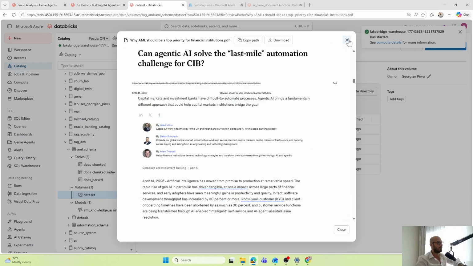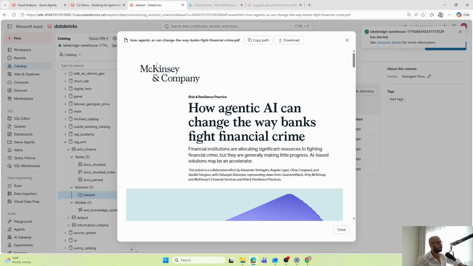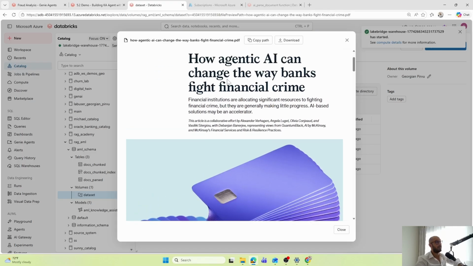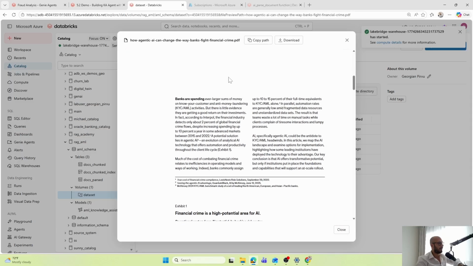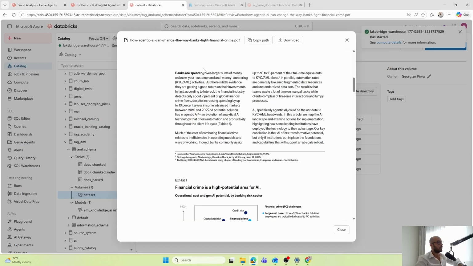So this is one of the examples. And let's look at another one. This is a more challenging one for an LLM, because we have here the title, how agentic AI can change the way banks fight financial crime. And the interesting part is that this PDF file has its text split in two columns. So if we want to process information from this PDF file, how does the agent know that, okay, here I have to stop and then go to the next line instead of continuing on the first line? Because there are two blocks, two columns.